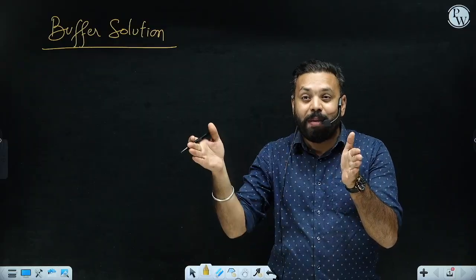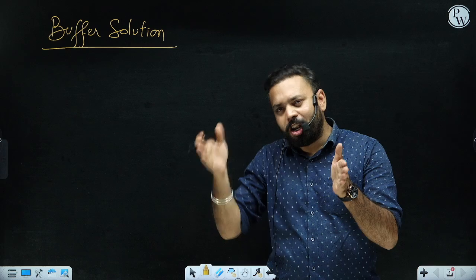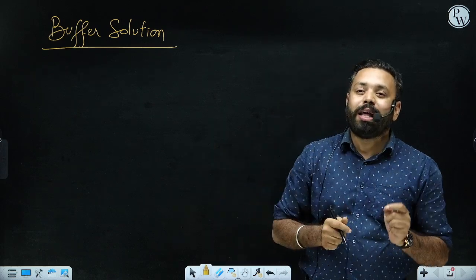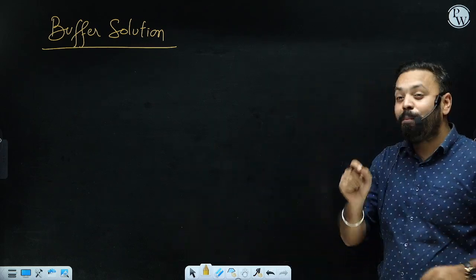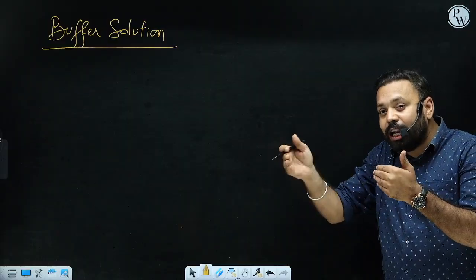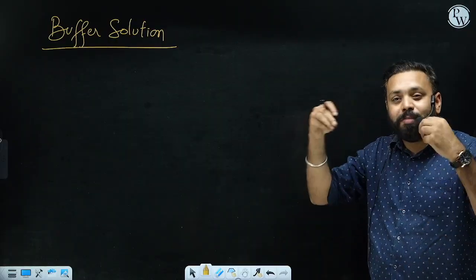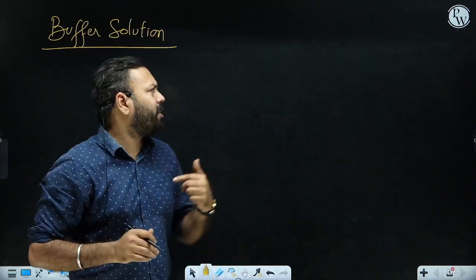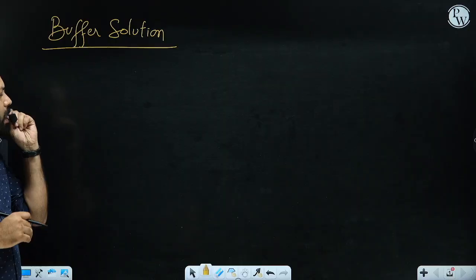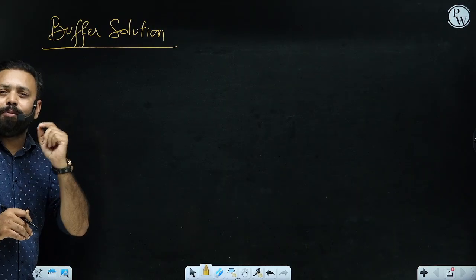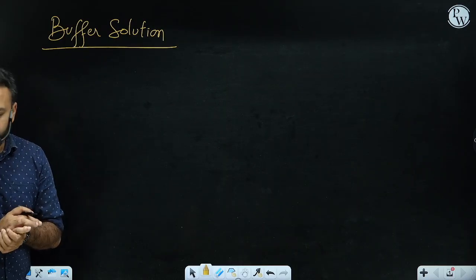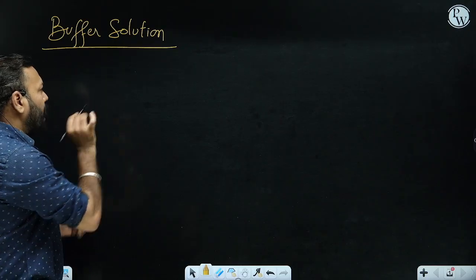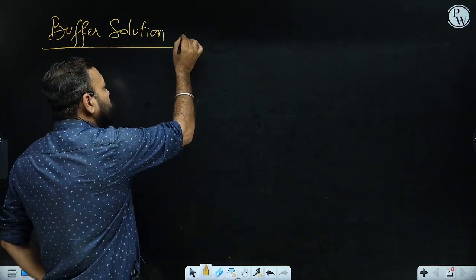So what are you doing here? You are keeping some kind of margin, and in English this can also be called a buffer. You are keeping some buffer. So buffer is a kind of margin that we must have so that there is no harm for us. That is the normal meaning of buffer. So let's consider what the meaning of buffer is in the context of chemistry, or what a buffer solution is. See, a buffer solution is a type of solution which resists change in pH.